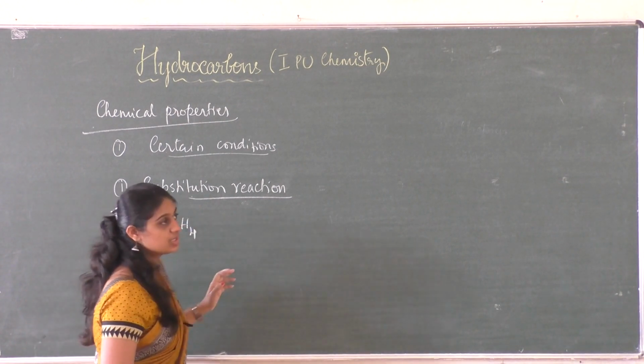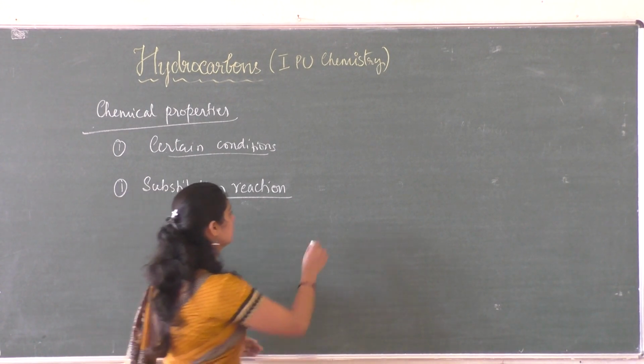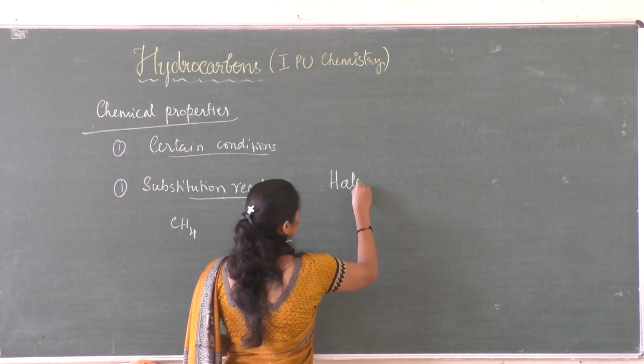If the halogens replace the hydrogen atoms of the alkane, then it is termed as halogenation.